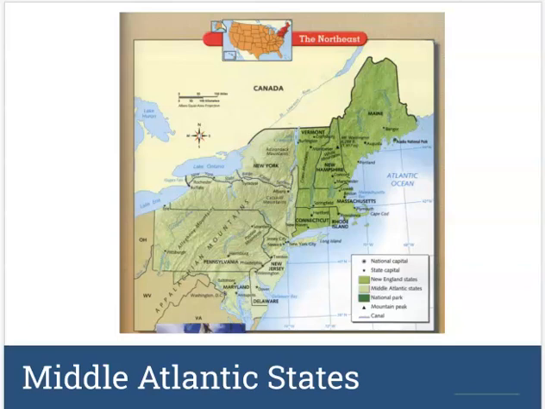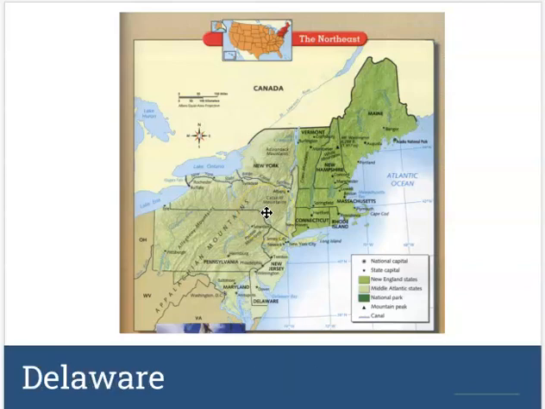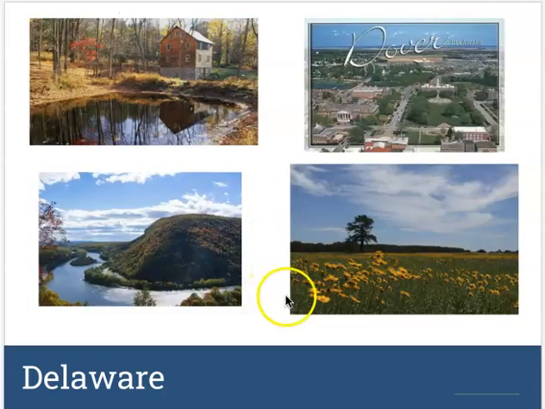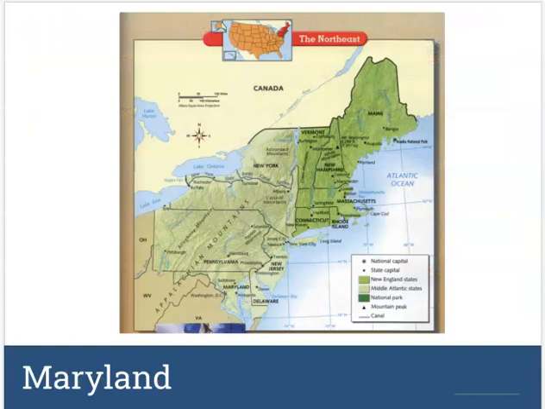Down to the middle Atlantic states. These are going to be a little bit larger and a little bit farther to the west and a little bit farther to the south. We're going to start with Delaware. Whoops, I should show you where Delaware is. It's right down here. Delaware, again, has some flat areas, but also some hilly areas. And it also has some cities. They're not as big as some of the other cities that we've talked about, but that is Delaware.